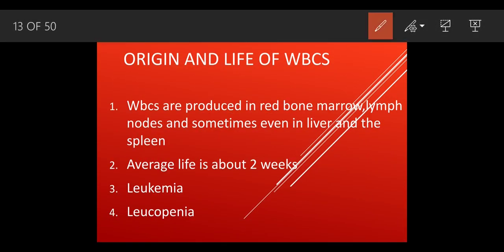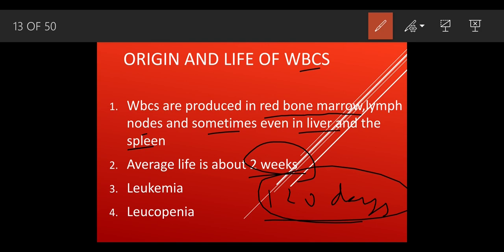Origin and life of the WBCs. WBCs are produced in the red bone marrow, lymph nodes, and sometimes in the liver and spleen. Their average life is around 2 weeks, and the average life of RBCs is around 120 days, which is around 4 months.